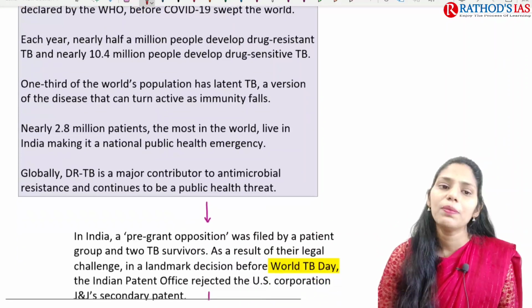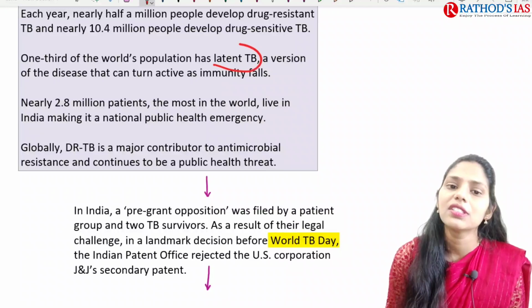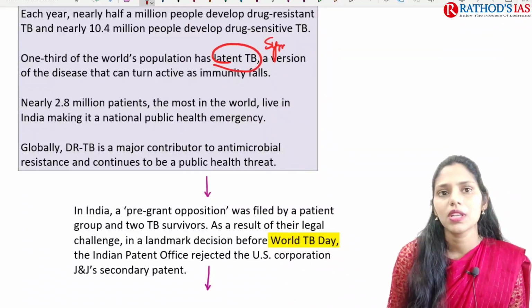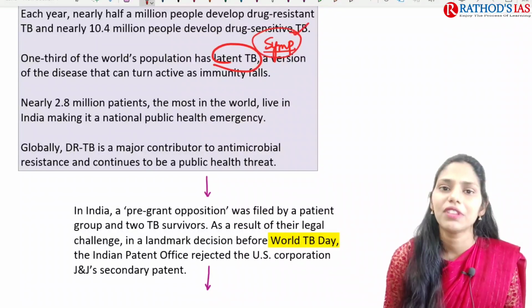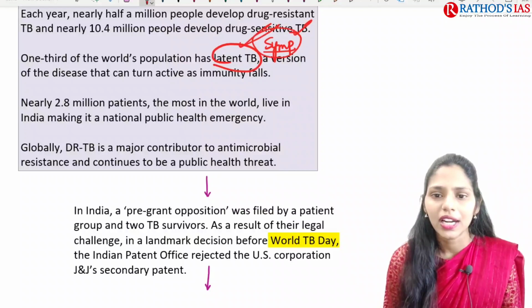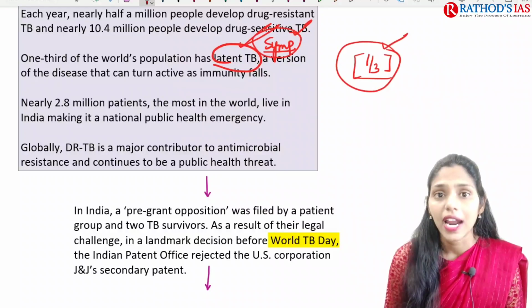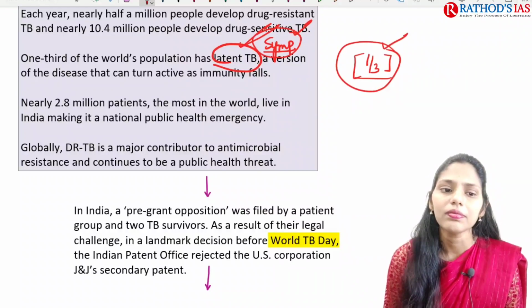One third of the world population has latent TB. Latent TB means they do not have symptoms of TB, but they have the infection. You can understand, one third of the world's population, how large a problem it is, right?